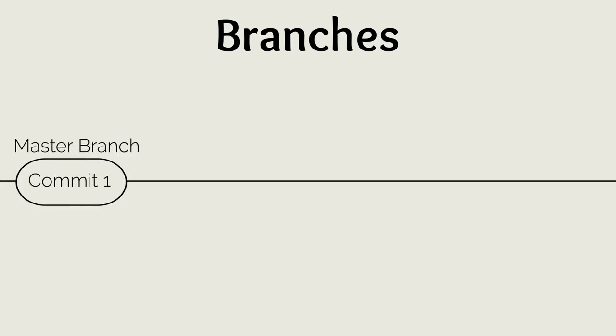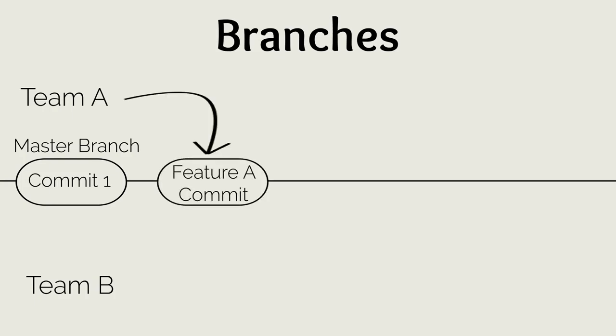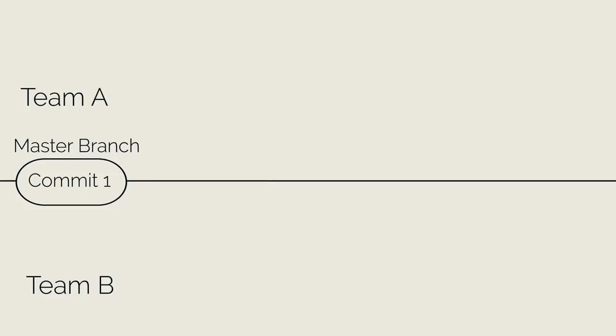Imagine you're in a company with two teams, and one of the teams is creating feature A of a website, and the other team is creating feature B for the same website. These features will have multiple commits in order to be fully completed, but if both teams are working out of the master branch, then whenever the team working on feature A pushes their changes to GitHub, the other team will get those changes for feature A when they try to pull. This will cause problems because now the team working on feature B will have parts of feature A in their code. This is where branches come in.